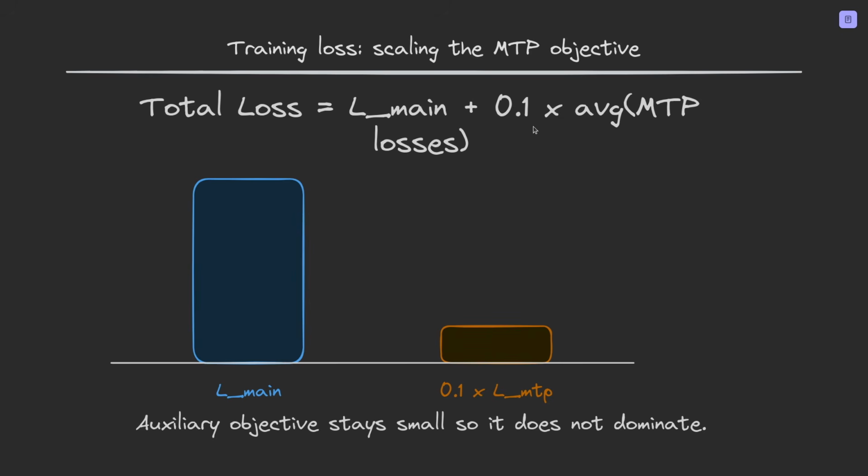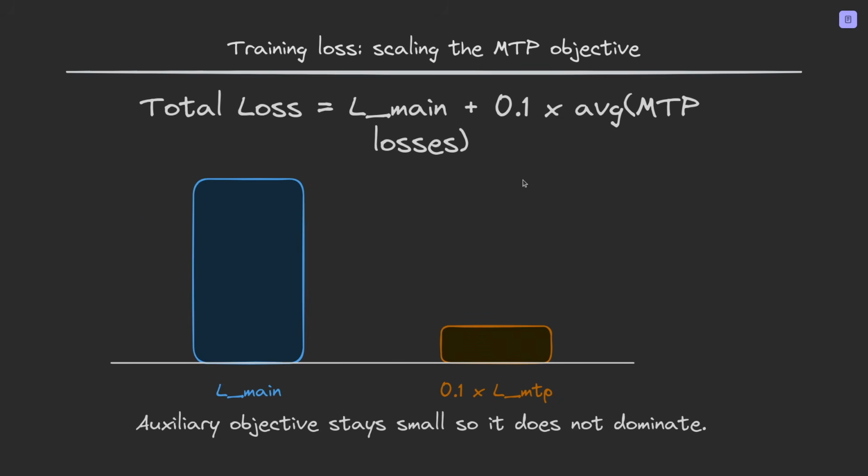This is intentional because we don't want the model to sacrifice its core next token prediction ability just to get good at predicting 3 tokens ahead. The main task stays dominant. The MTP behavior is an auxiliary skill that the model learns on the side. This is the training foundation that makes the inference speed up possible. And here we have the visualization. So we want to keep this objective secondary, because we don't want it to dominate the main task of the model.